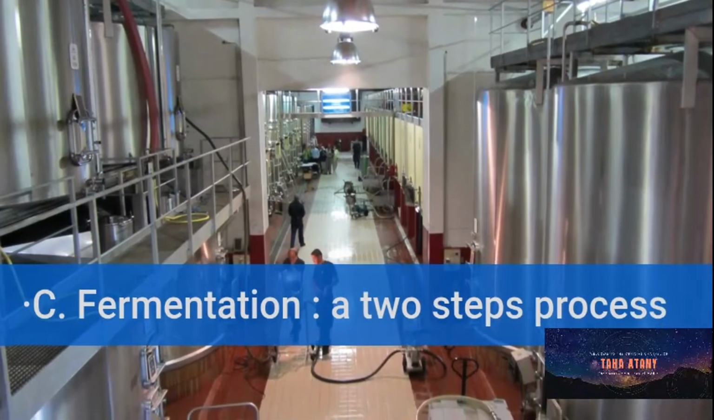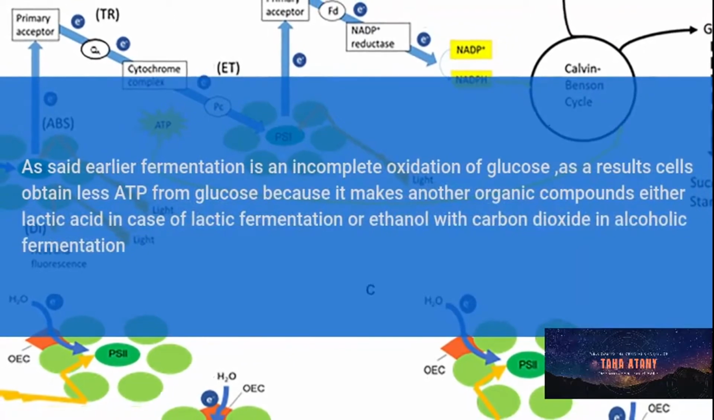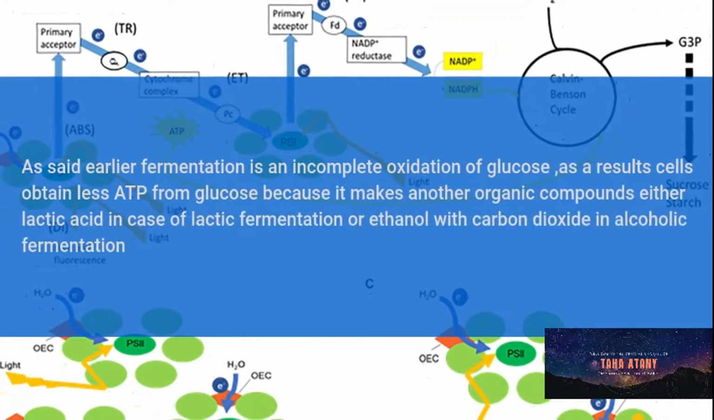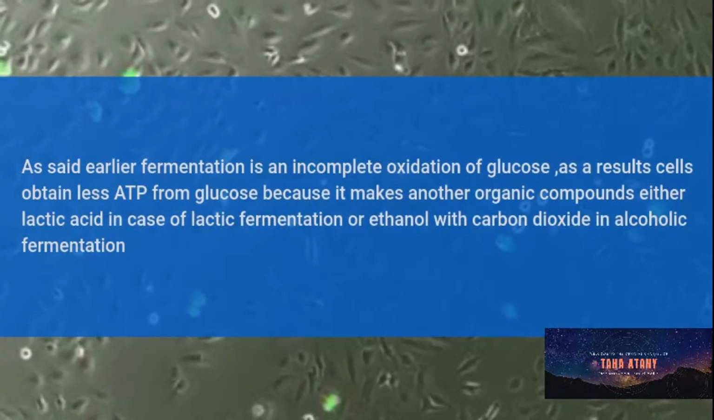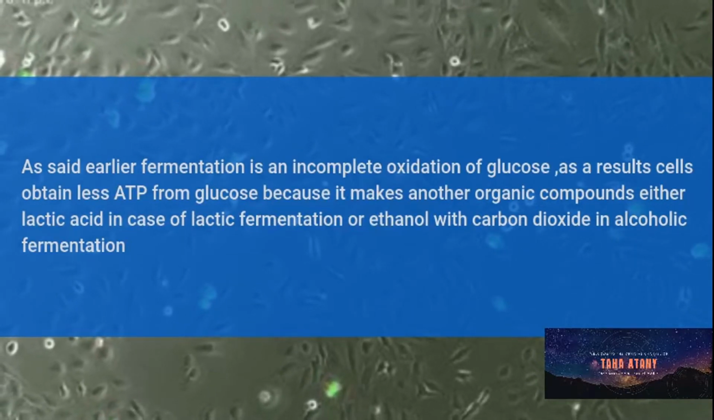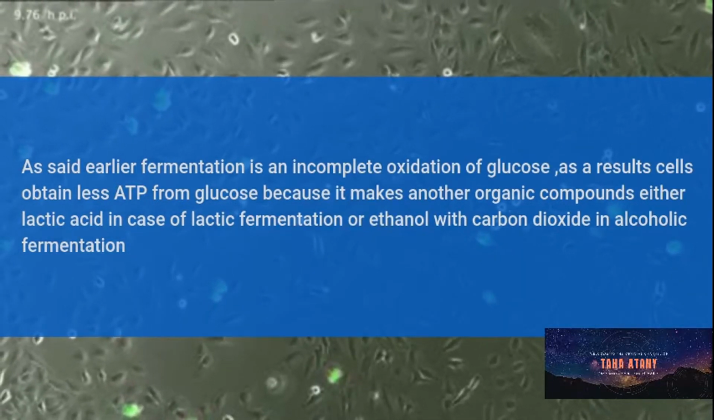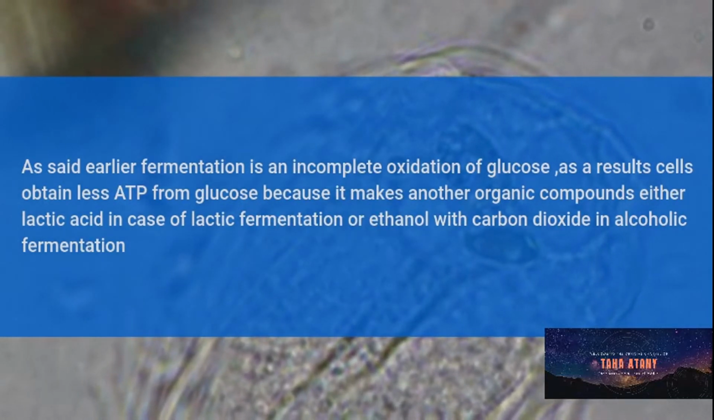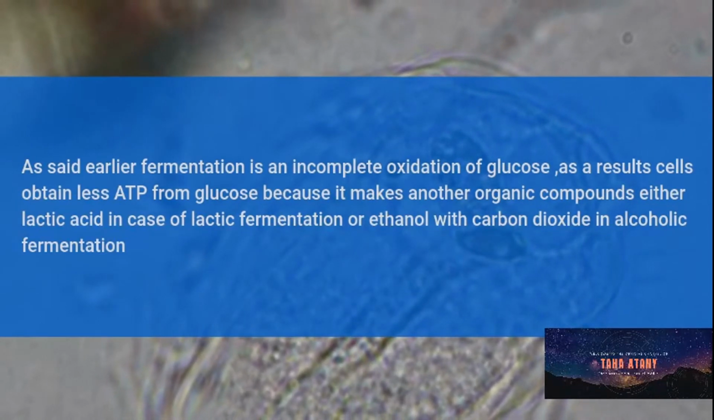Fermentation, a 2-step process. As I said earlier, fermentation is an incomplete oxidation of glucose. As a result, cells obtain less ATP from glucose because it makes another organic compound, either lactic acid in the case of lactic fermentation, or ethanol with carbon dioxide in alcoholic fermentation. So, these organic compounds still retain some potential energy. Therefore, it explains the incomplete oxidation of glucose.